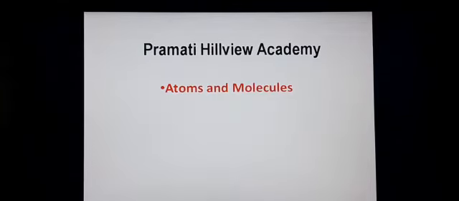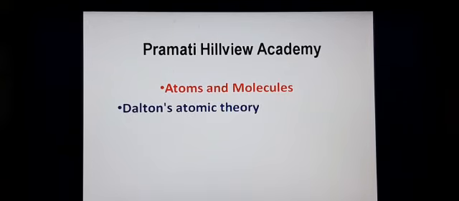In the previous class, we were discussing atoms and molecules, where we learned how atoms combine to form a compound, and we learned about the laws of chemical combination. In that, we understood two different laws, that is the law of conservation of mass and the law of constant proportion. Today, we shall learn about the history of atoms.